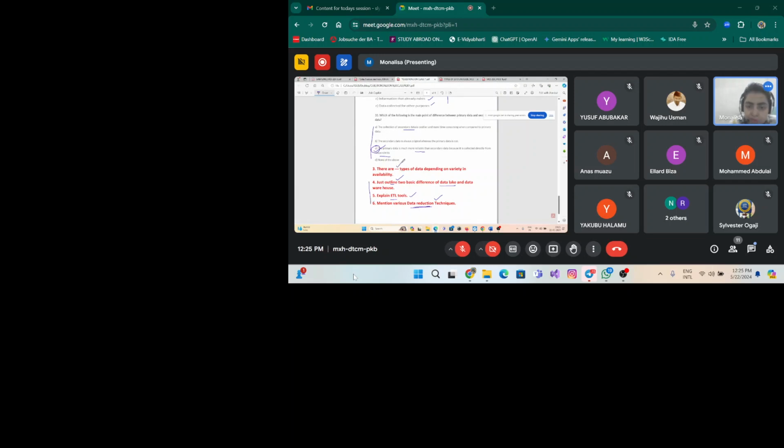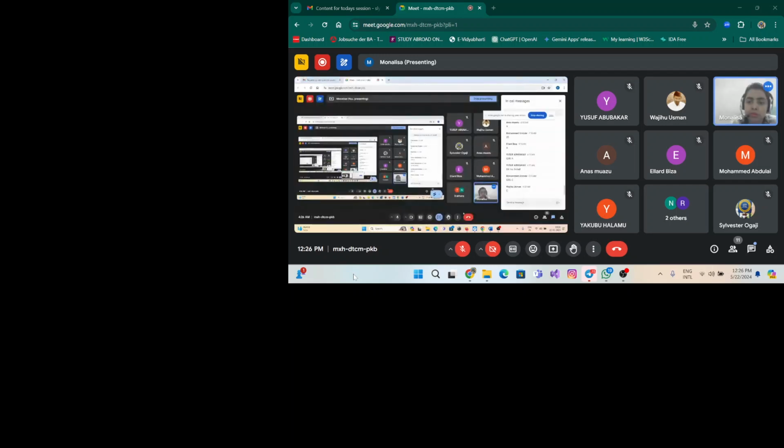And how many types of data are there depending on the variety in availability? That means whenever we collect data from various sources, there are a variety of data. So depending upon the variety of the availability, how many types of data are there? Try to answer this one. Okay. Those who are writing three, okay. So are you sure about this?